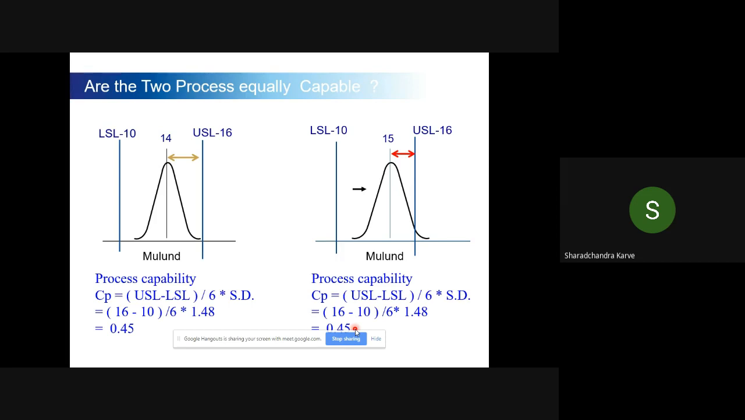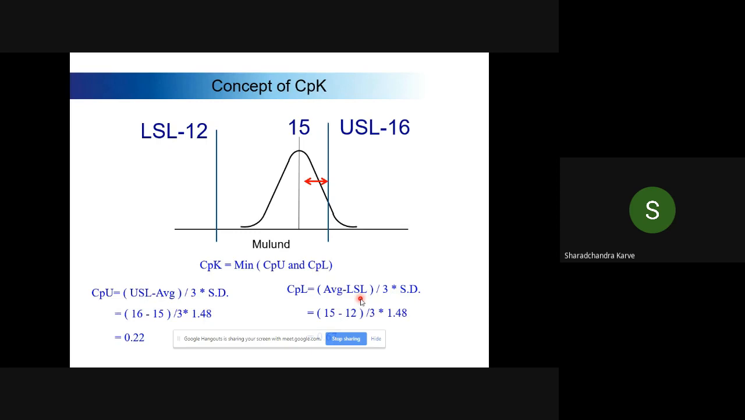But what is important is that these processes are not the same, because this process probably is at the center, but this process is off center. So if it is off center, it is likely to give me a defect in the process on this side. But when I am calculating CP, this doesn't come into the picture, because anywhere in the formula I am not considering the average. So the concept of CPK came in.